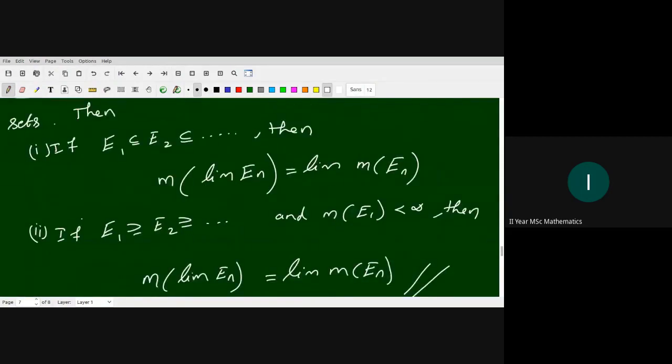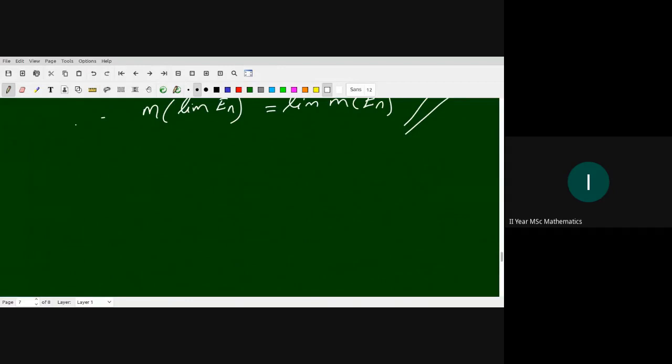So we prove the first part using countable additivity. Given that E1 is contained in E2 contained in E3 and so on.